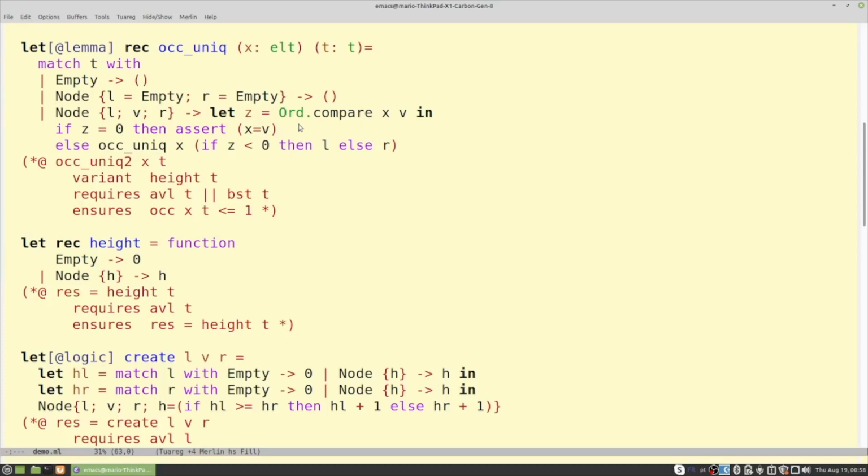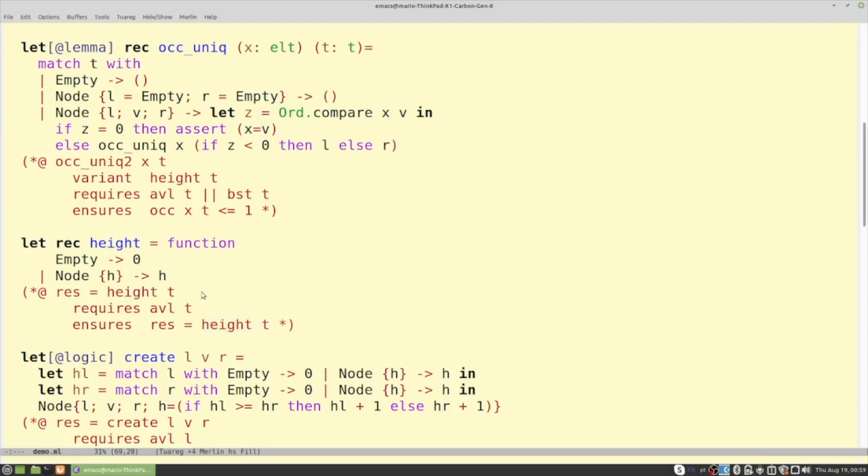A very simple one, the one that computes the height of a tree. So in this case, in our Gospel contract, we name the result of the function res, and we state as a precondition that t, which is the name that we give to the argument of the function, must be an AVL tree for this function to work well. And so we say that as a postcondition, the value that the function returns is the same value as the one represented logically as the height of a tree. So this call here is to the logical function height and not to the programming function height. The two should not be confused.